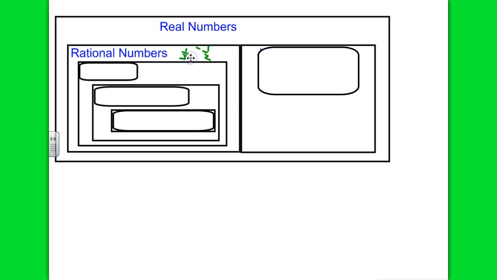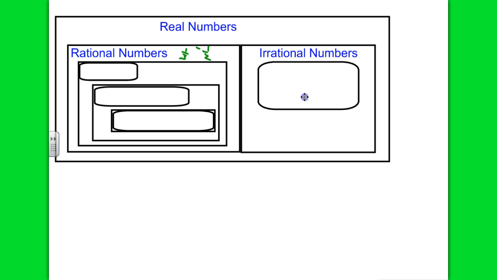Okay, so we have this entire set. We've talked about this set of numbers before, real numbers, and we're going to revisit it again. So we have a giant set of numbers that mostly are the numbers we work with, called the set of real numbers. And the two big categories of real numbers are what we're discussing today. So who can tell me what those two big sets are? Caroline. Rational. Right. So we have rational numbers here and irrational numbers over here.